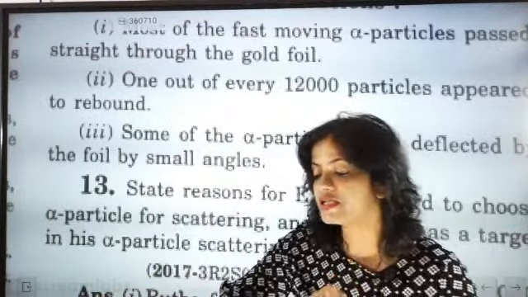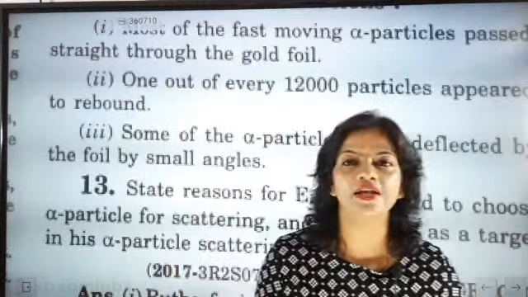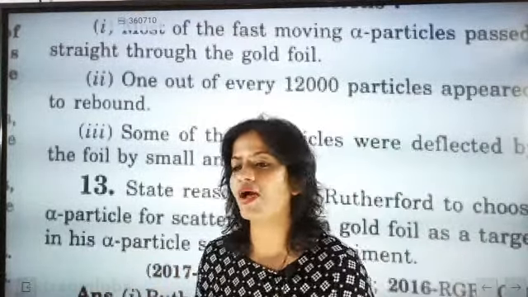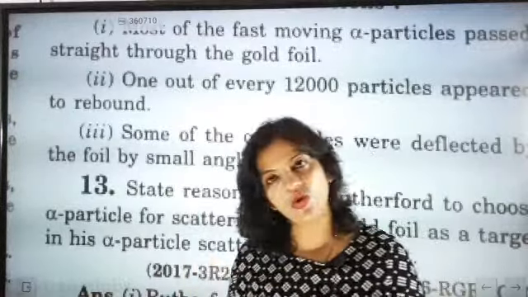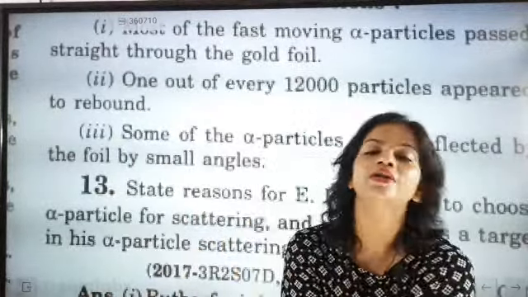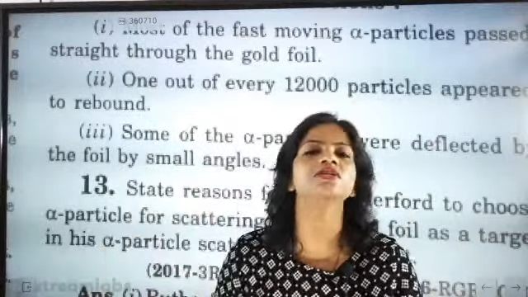Malleability and ductility are properties of metal, but the most important thing here is this. When you can beat something into thin wires and thin sheets, that means it is going to allow rays to pass. So the most important concept was that the positive charges were scattered on the structure.